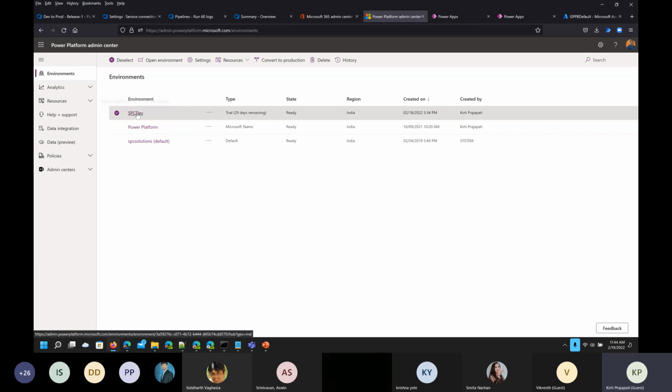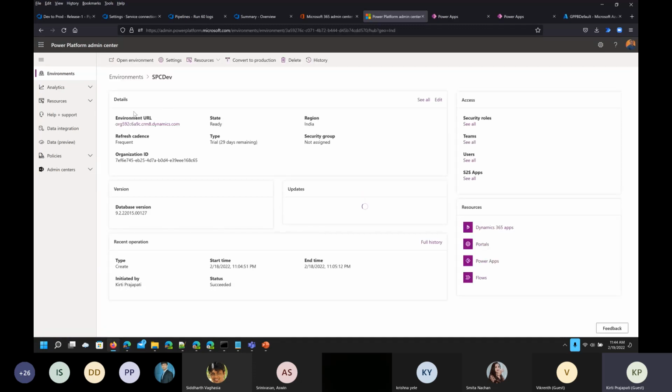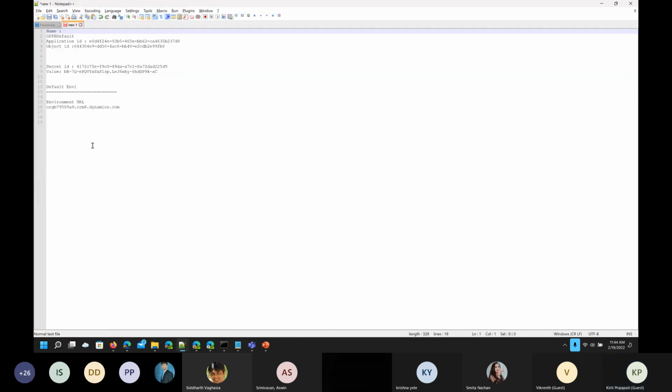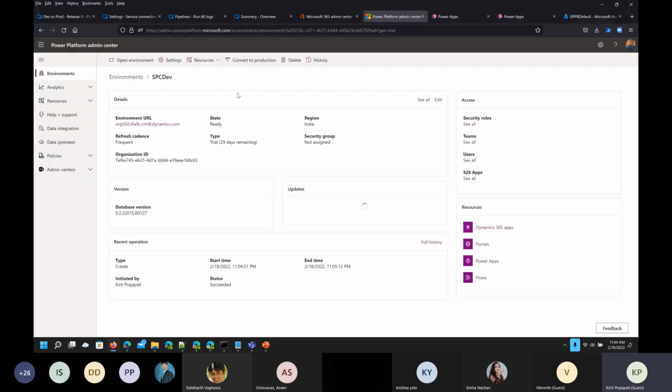If I click on this environment, see again, in the beginning I told that we need to use this environment URL. So I'm just copying this environment URL again for this one, and then I will not create the new enterprise application. I will use the same one.